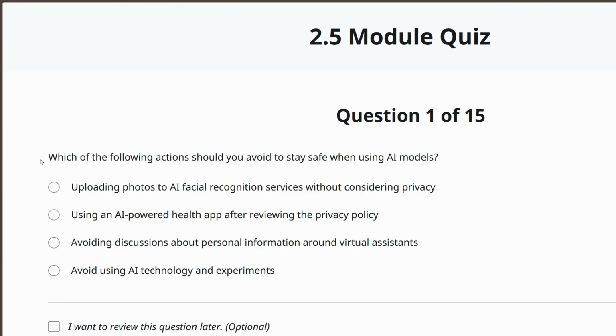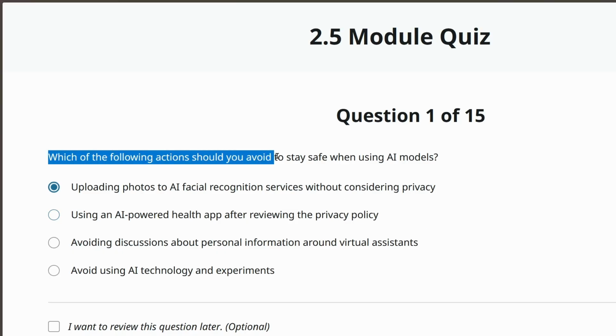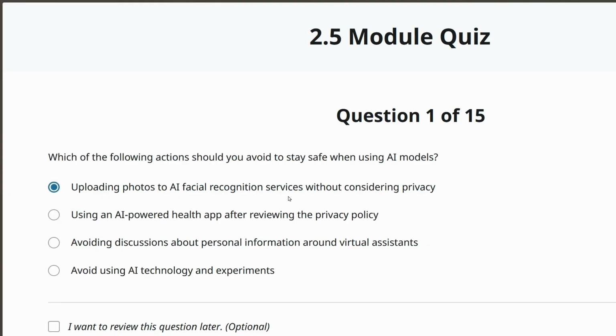Which of the following actions should you avoid to stay safe when using AI models? I'm going to pick the best as I go along and read them. Uploading photos to AI facial recognition services without considering privacy. Using an AI-powered health app after reviewing the privacy policy. What of the following actions should you avoid?